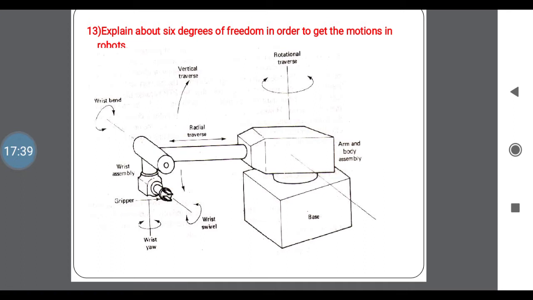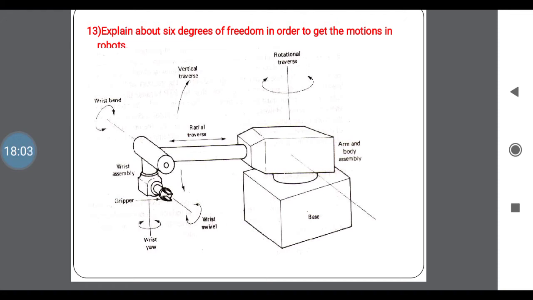Here we consider the arrow marks, that are the 6. First is the rotational transfer with two directions, clockwise and the second one, anti-clockwise. Next one, radial transfer, forward and backward from the origin. Next one is a wrist bend, with the wrist bend assembly connected to the grippers. Again in that gripper we are using a wrist swell.